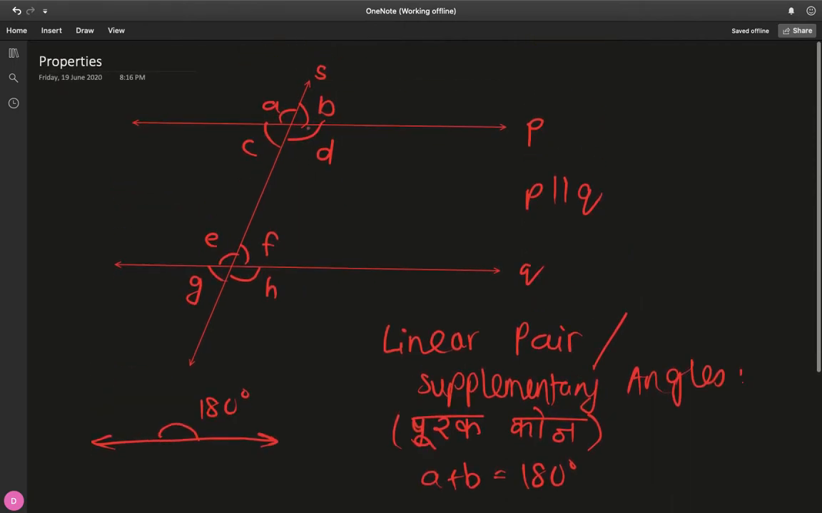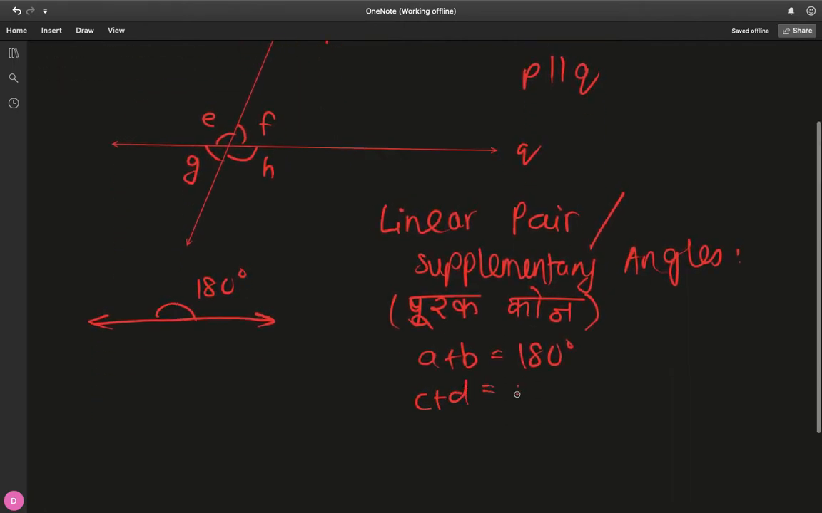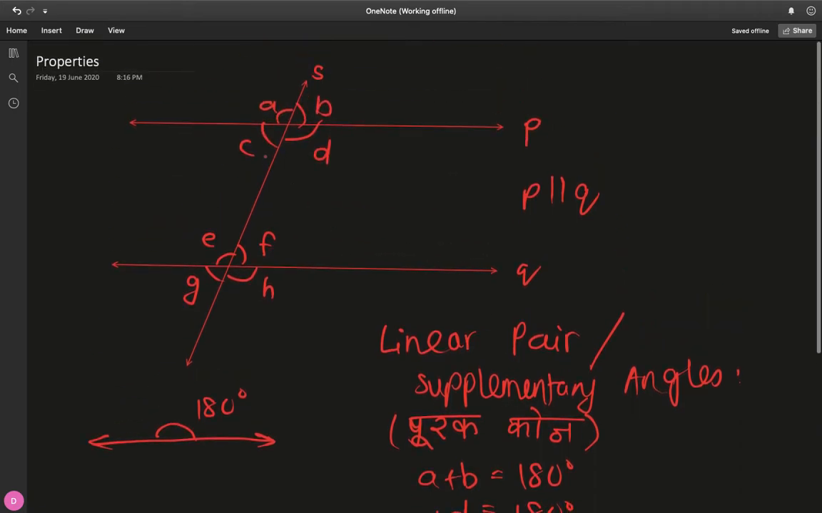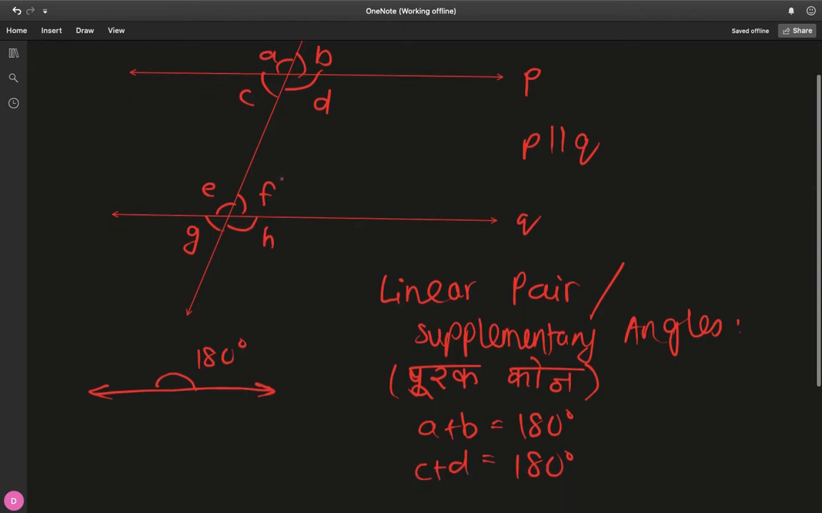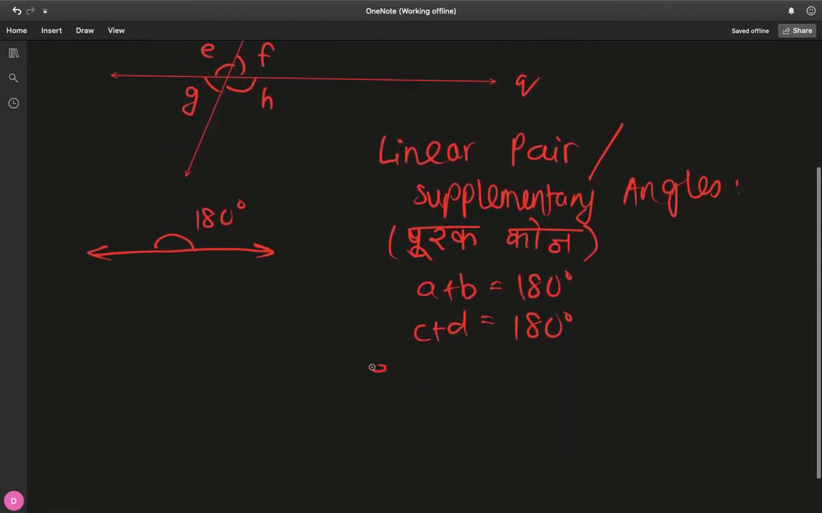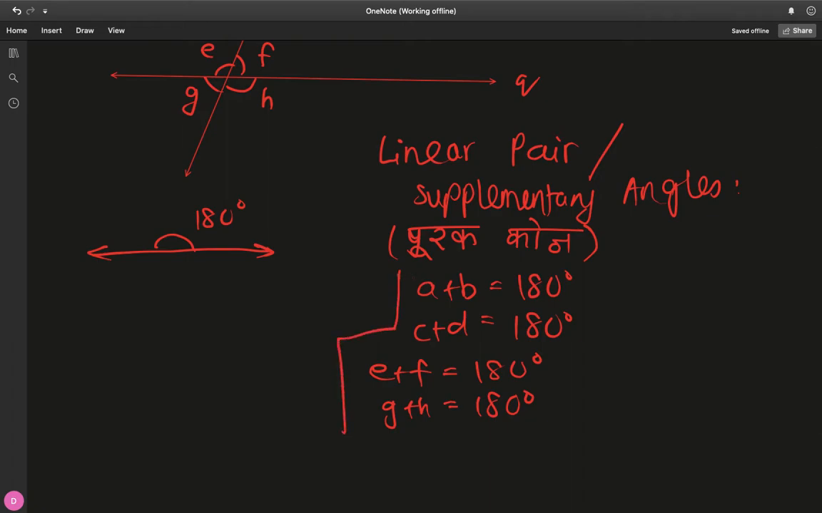Similarly, look at the lower side. C plus D is equal to 180 degrees, because they are a linear pair. They lie on the same straight line. They're supplementary angles. Same thing over here. E plus F is again equal to 180 degrees, and G plus H is also equal to 180 degrees. So this is one important, very important property actually. I mean, most of the questions require this property.